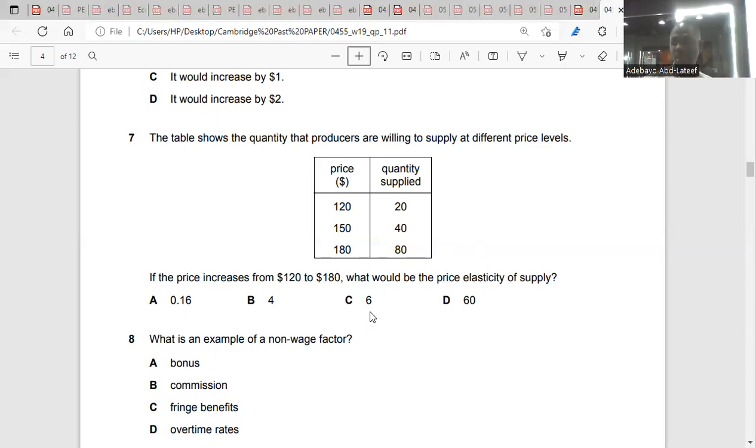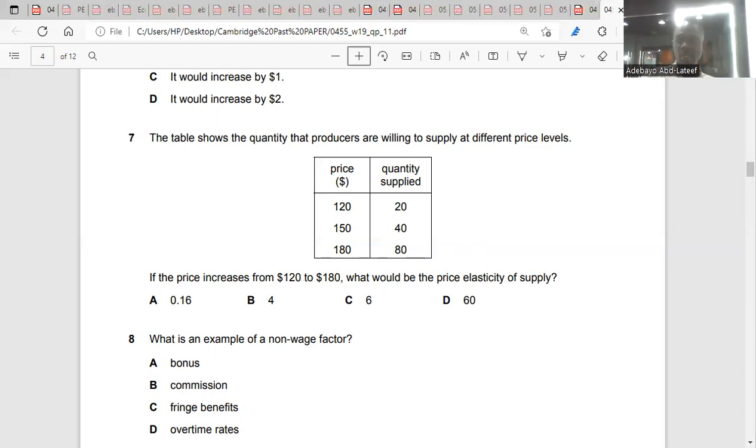60 cancels 60, 0 cancels 0, 2 into 12 gives 6. So the PES is 6. You get it? 6. That's number 7. Okay, C. Now number 8.